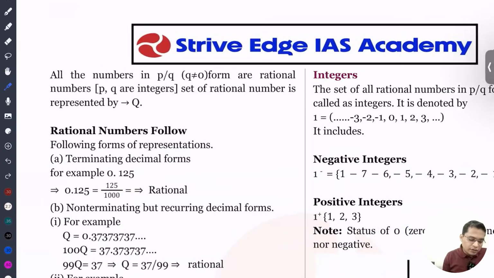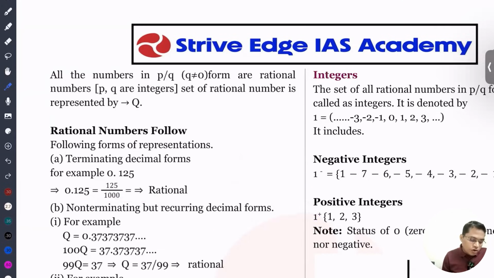The first one is the terminating decimal form. That means it is terminating at the end. For example, 0.125, it is terminating, there is no continuous recurring. So I can write 0.125 equals 125 divided by, depending on how many digits are there after the decimal, so I'll write 100. Okay, so this is how it is written.